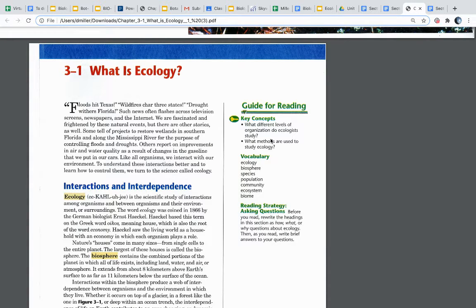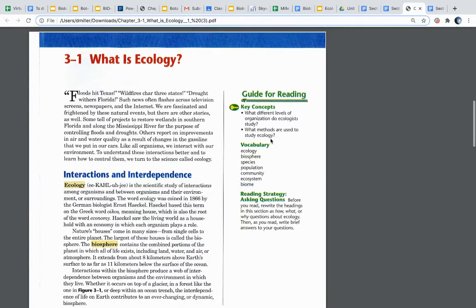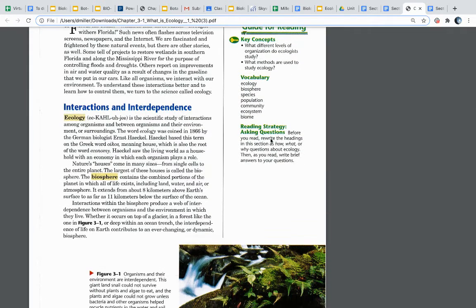Some tell of projects to restore wetlands in southern Florida and along the Mississippi River for the purpose of controlling floods and droughts. Others report on improvements in air and water quality as a result of changes in the gasoline that we put in our cars. Like all organisms, we interact with our environment. To understand these interactions better and to learn how to control them, we turn to the science called ecology. Interactions and interdependence. Ecology is the scientific study of interactions among organisms and between organisms and their environment or surroundings.